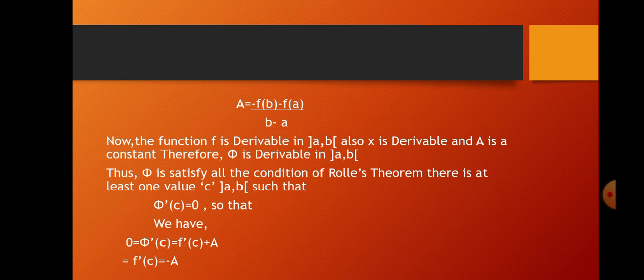There is at least one value c belongs to open interval a comma b such that phi dash of c is equal to 0, so that we have 0 is equal to phi dash of c is equal to f dash of c plus A. F dash of c is equal to minus A. So finally we prove that f dash of c is equal to f of b minus f of a divided by b minus a.